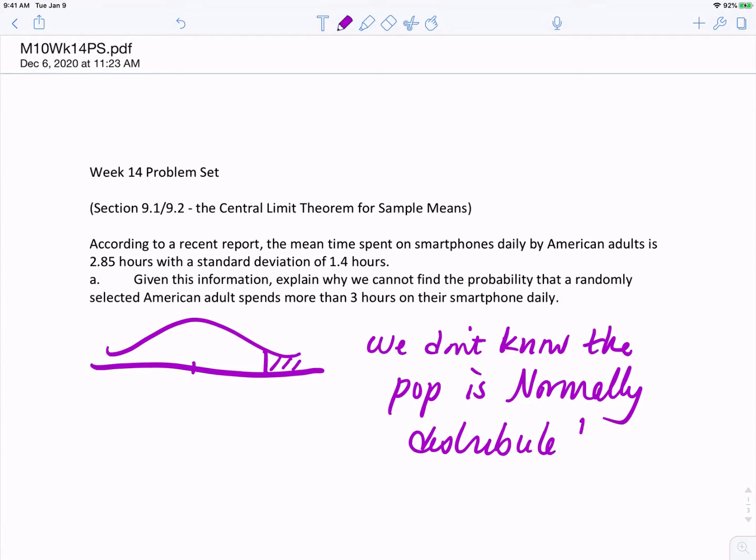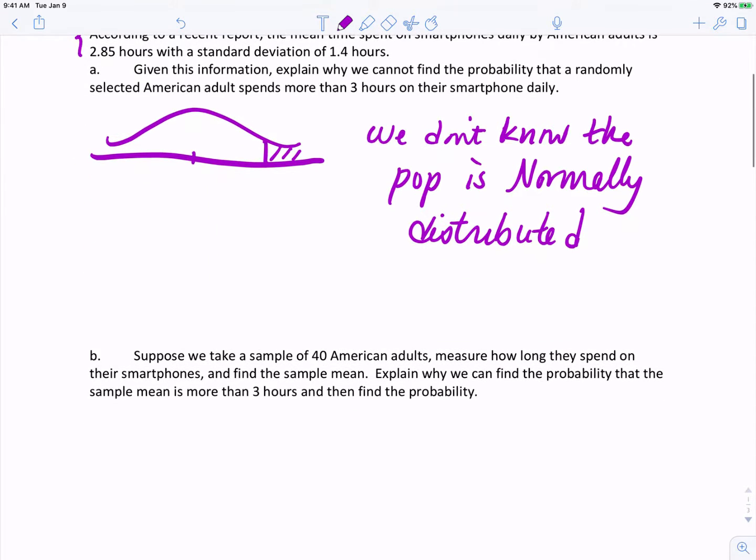Because the only way we've been able to do these types of probability problems is with normal distributions, and if you read the setup, nowhere does it say the population is normal, so we can't do part A.